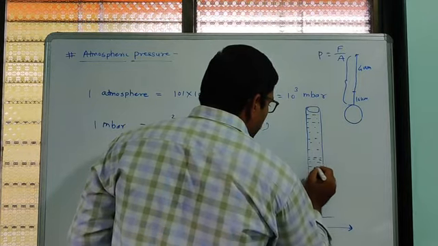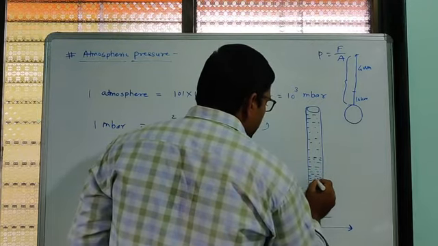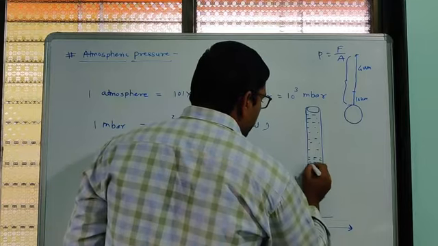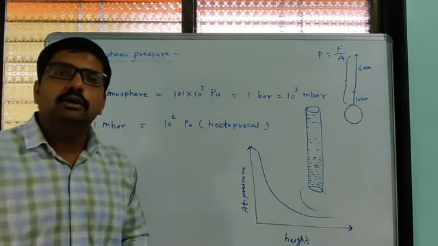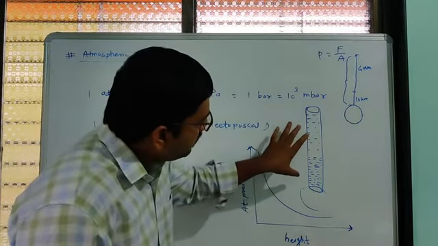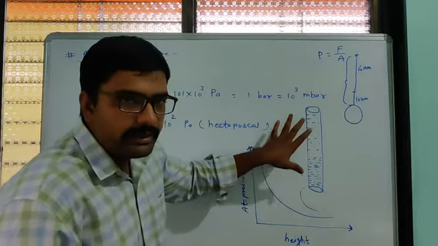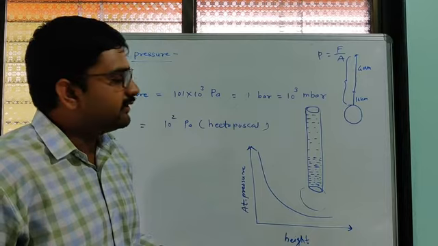As we go towards the earth's surface, the density of these dots goes on increasing. This bar we consider as the atmospheric bar. These are all the gases which are present around the earth's surface.